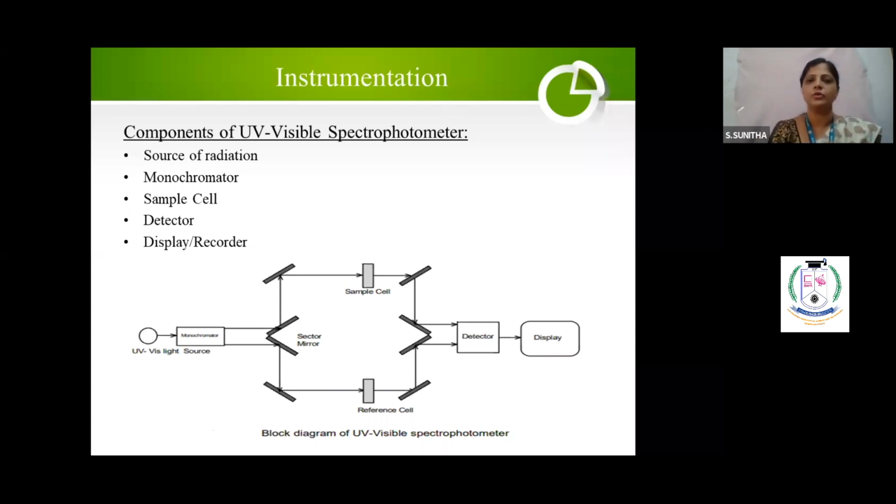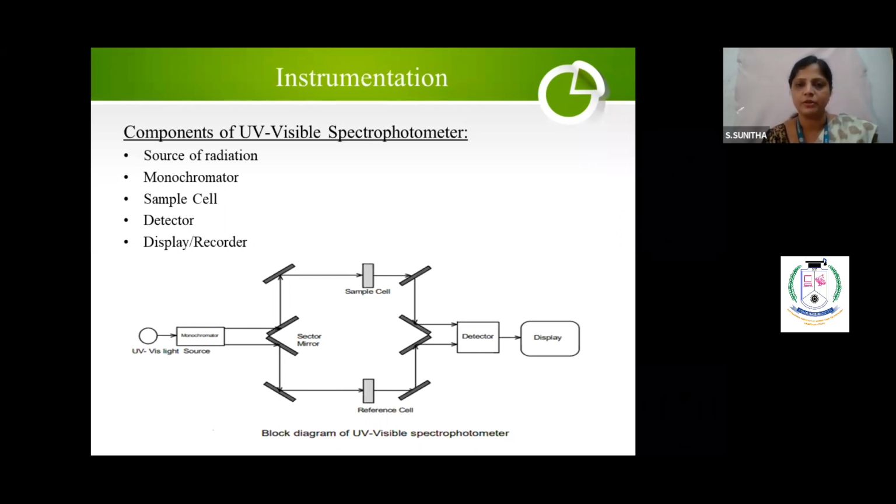Now instrumentation, UV visible spectrophotometer. So this is the diagram. See, this PPT I made only for you students. Whatever I'm giving, the same thing you can write in the examination. I did not go too much into detail. What is necessary, only that I made as a PPT.